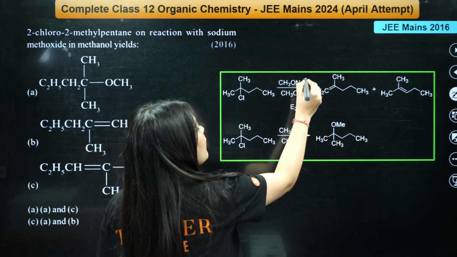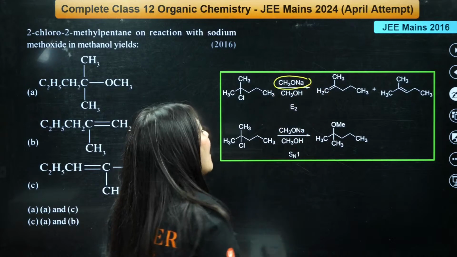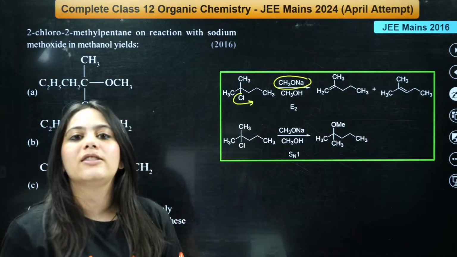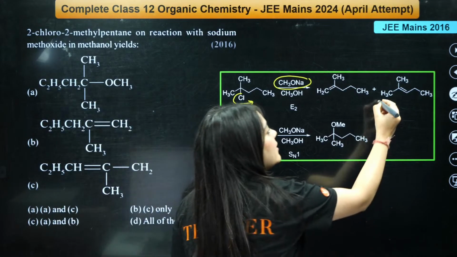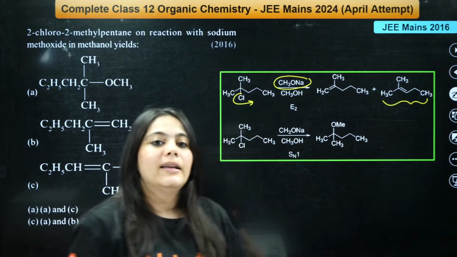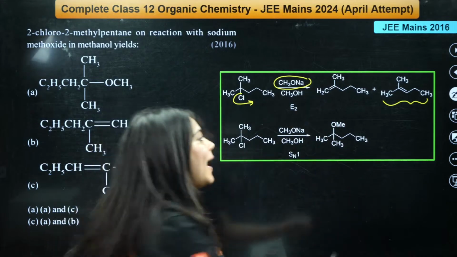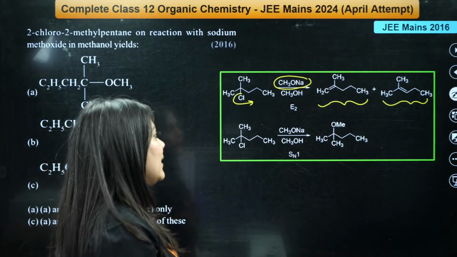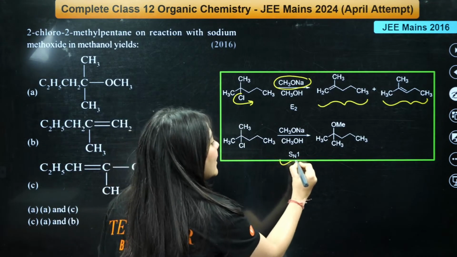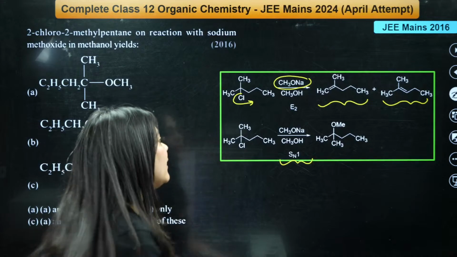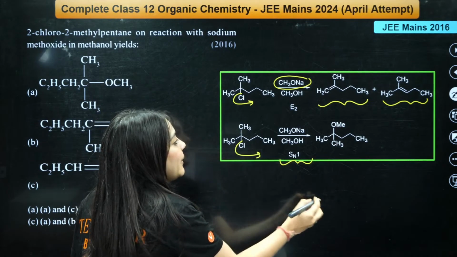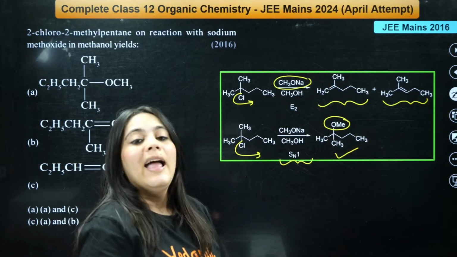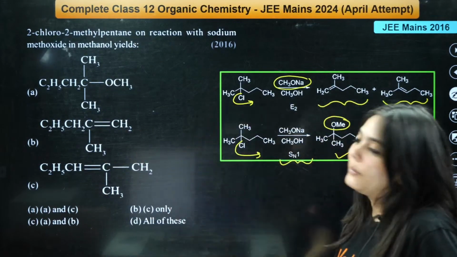Number first, because of the bulky base, what can happen? This chlorine will go away from here and two kinds of products will be obtained. One is the Zaitsev product. The other is the Hofmann product, right? Both of these products will be obtained because this is an E2 elimination. Secondly, through SN1 reaction, this chlorine will be replaced by the OMe group and this kind of product will be obtained. Hence, three kinds of products will be obtained, right?